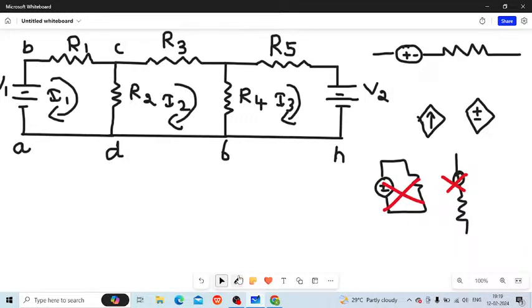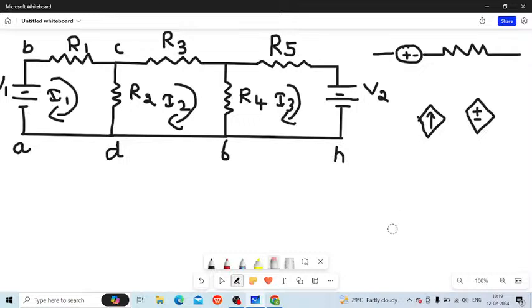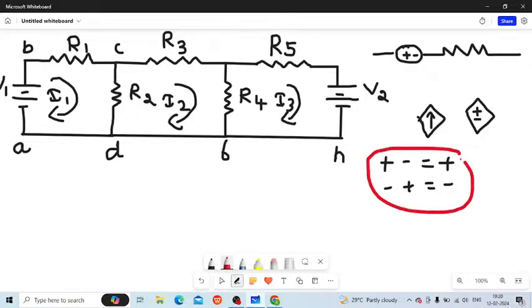For your voltages, going from positive to negative is positive, and negative to positive is negative.